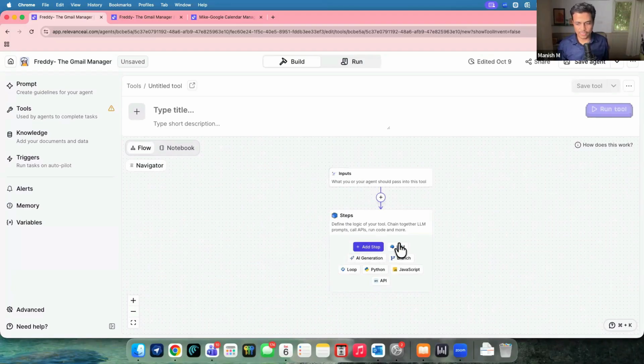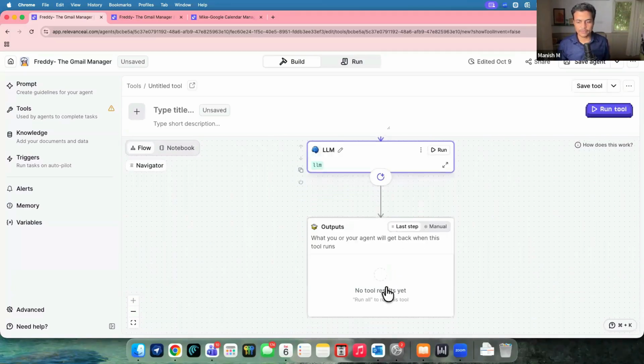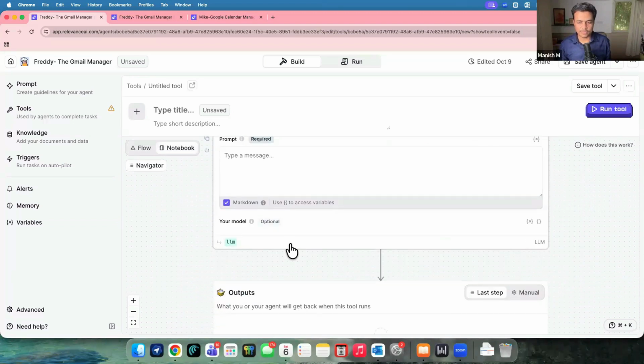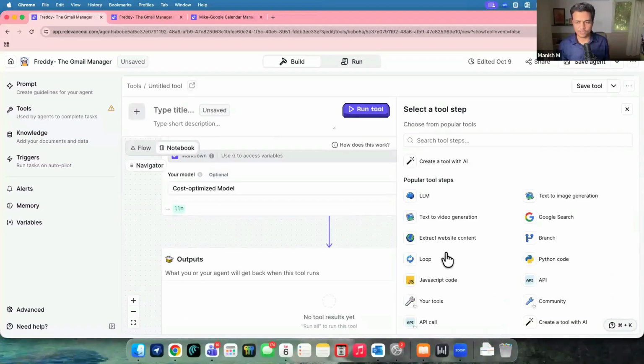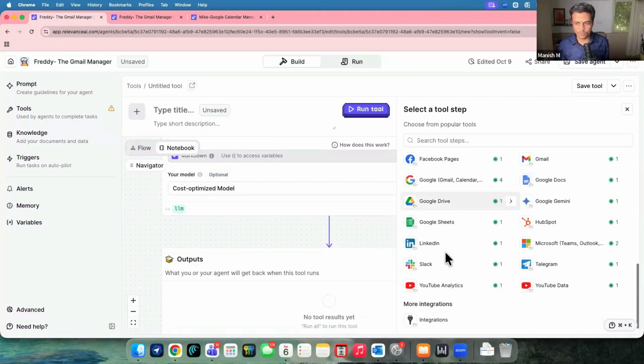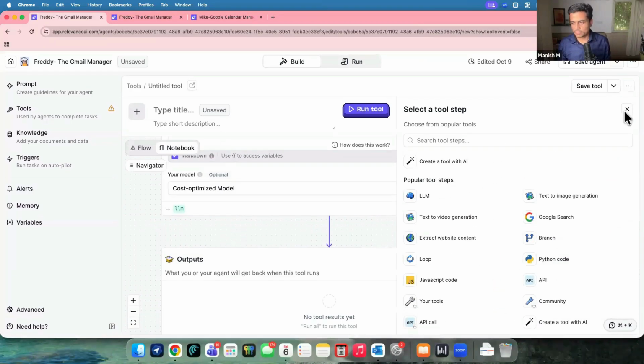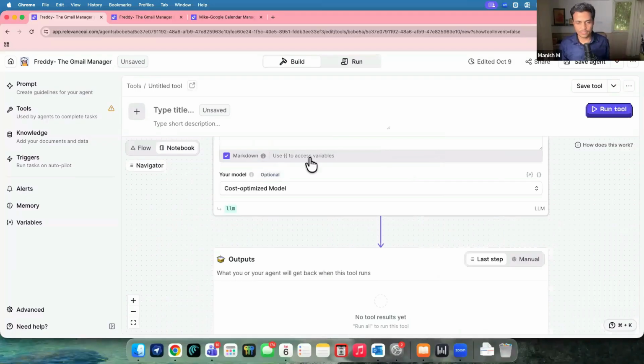So I can keep on adding, let's say, a step of LLM. Then I can add one more step over here. Output runs through a particular way, and then the output will go into an API call and so on. Or I can build tools like this on each of these steps, 1, 2, 3, 4, 5. I can add multiple steps, any sort of delay, any sort of more tool steps or configurations over here. But yeah, essentially tools are small workflows within Relevance AI, right?